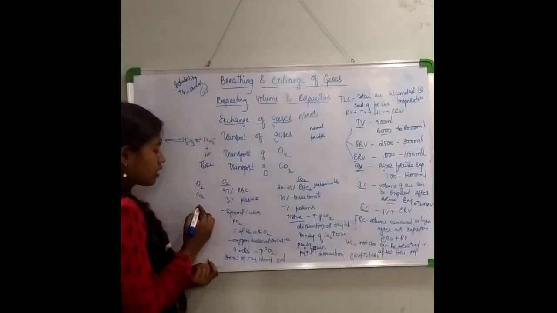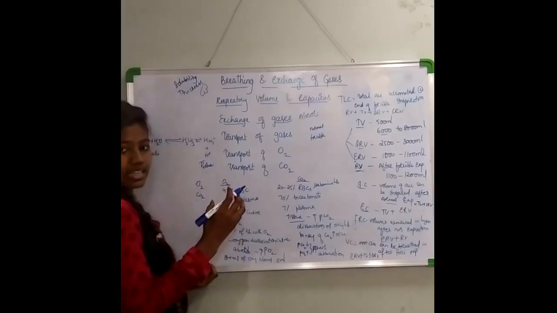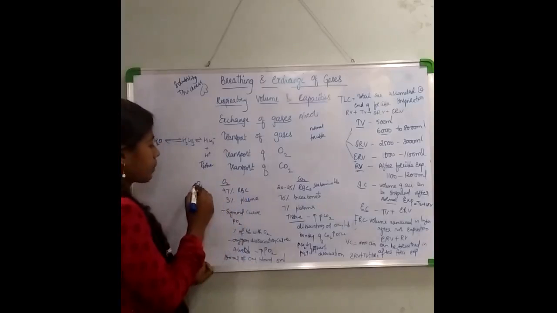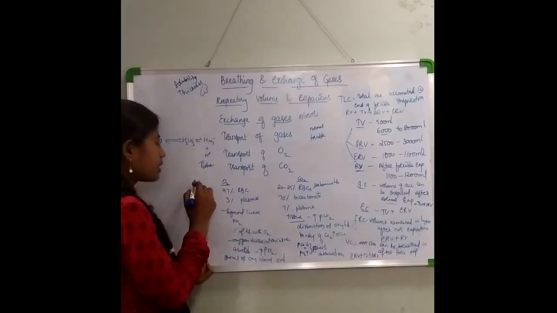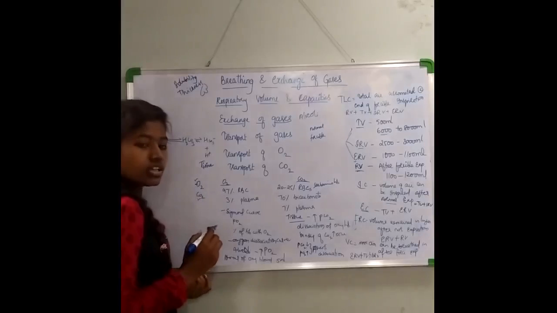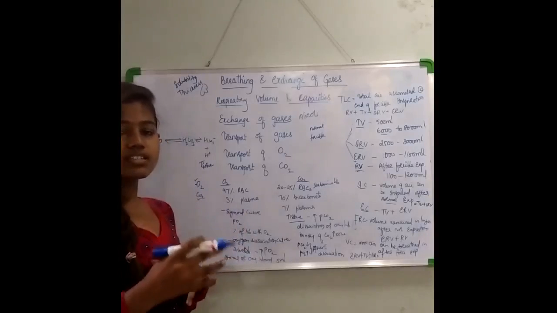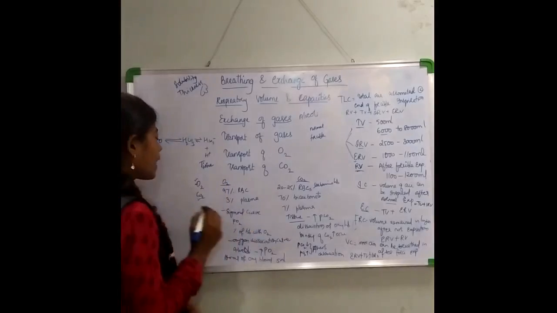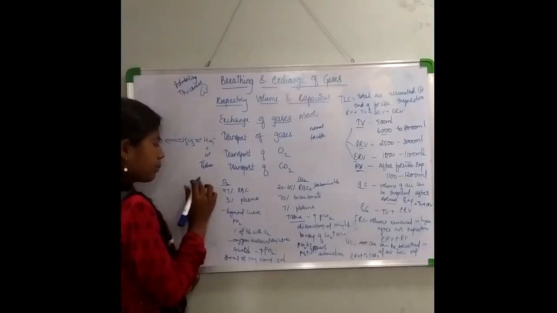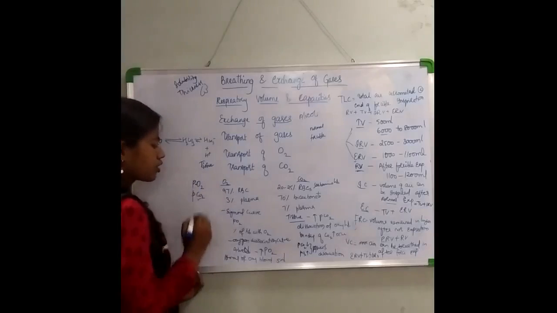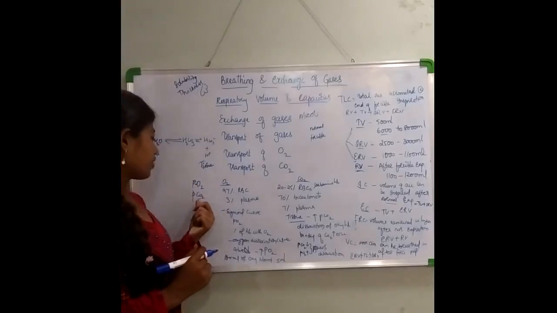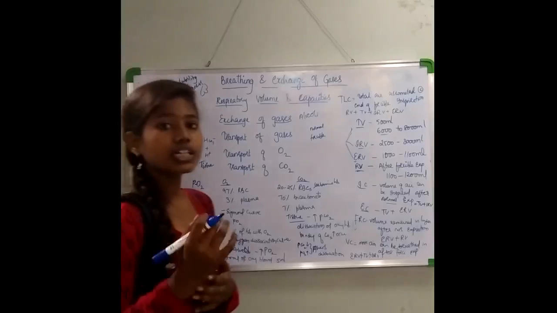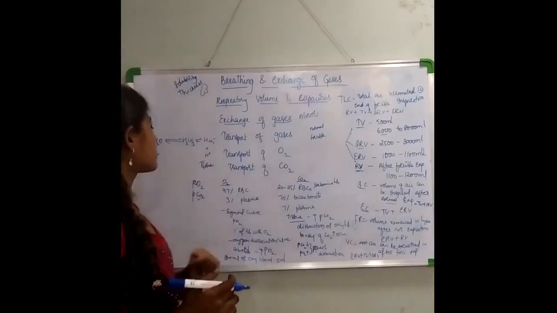It is the pressure of the individual gases. That means only the pressure of O2, only the pressure of CO2. The pressure of the individual gases in a mixture of gases is referred to as partial pressure. Partial pressure of O2 is given by PO2, and partial pressure of CO2 is given by PCO2. Now if I talk about the solubility, thickness is done.